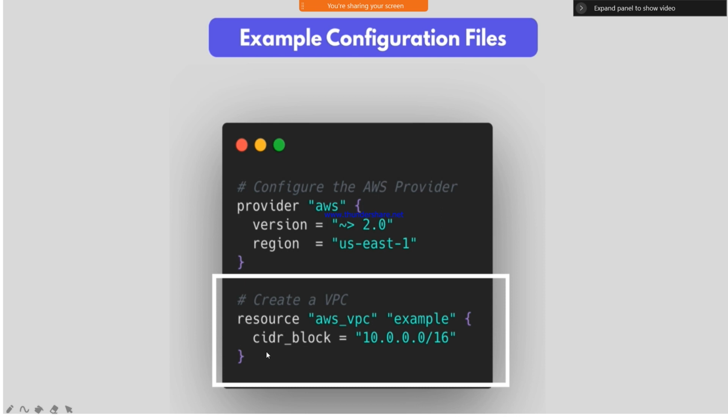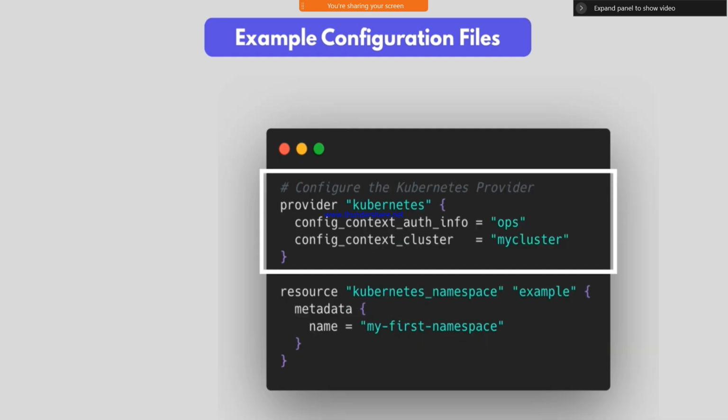Inside it we have resources. Resources is nothing but a particular service, like whether it is the VPC service, the EC2 instance service, or the S3 bucket service. We should mention and call those particular resources. Okay, so like that we are doing.